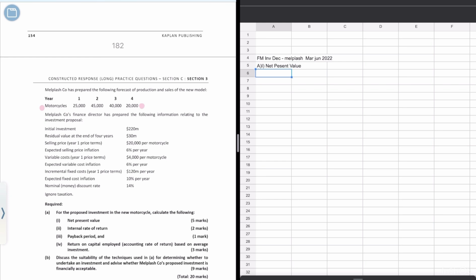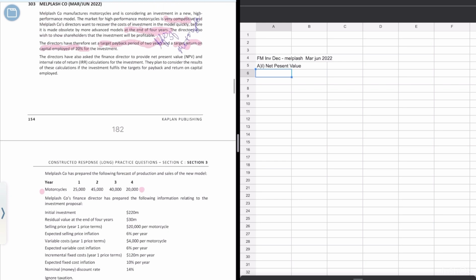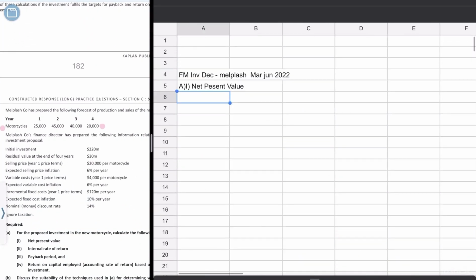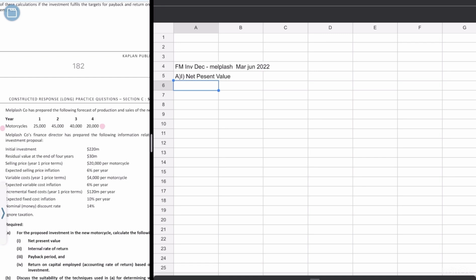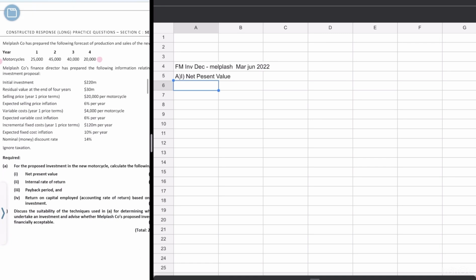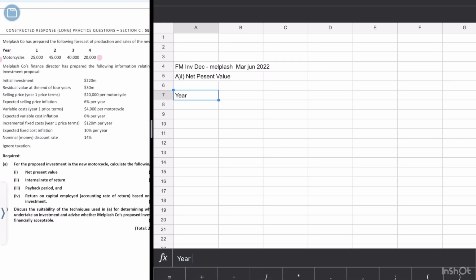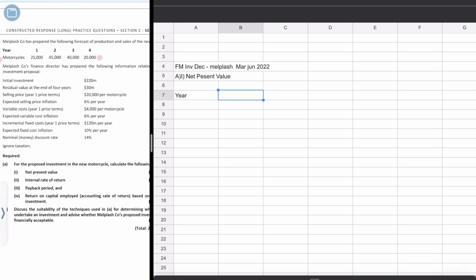For that we need to establish something. Let me make my screen smaller so it's easier for you to see, and zoom in. For the net present value, everyone has a different way of approaching the question. I always write the years first: year 1, year 2, year 3, and year 4.